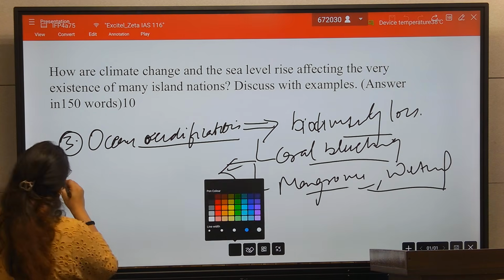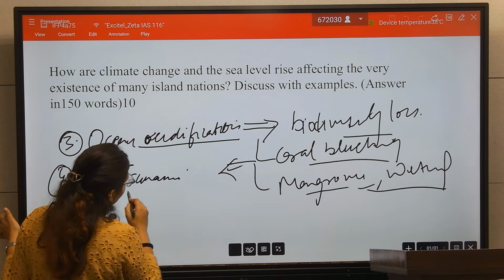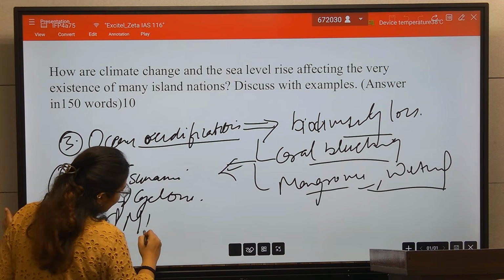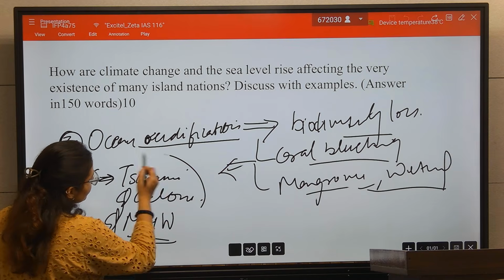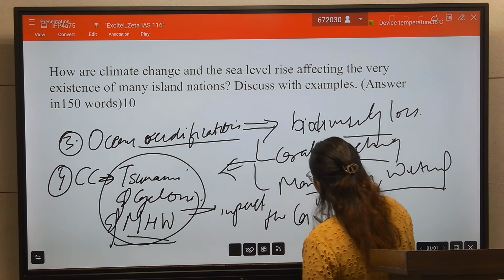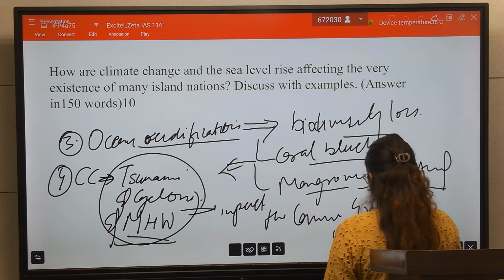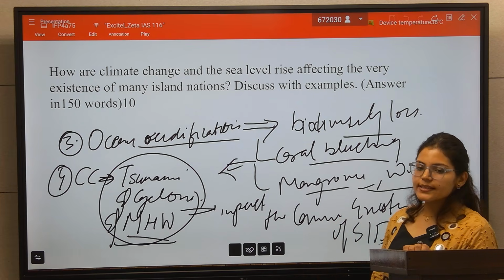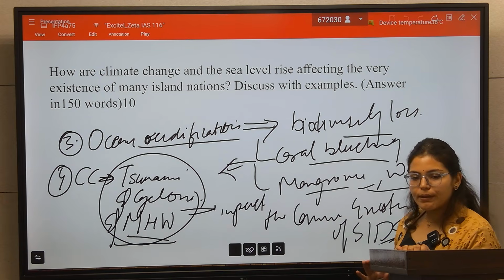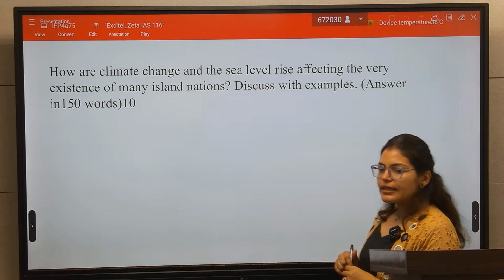Now fourth, due to this climate change, there are more chances of tsunami, more chances of cyclone, more chances of marine heat wave. So all these will impact the community existence of that small island developing states. So this also will be the impact of climate change, and it will also impact the existence of the small island nation.